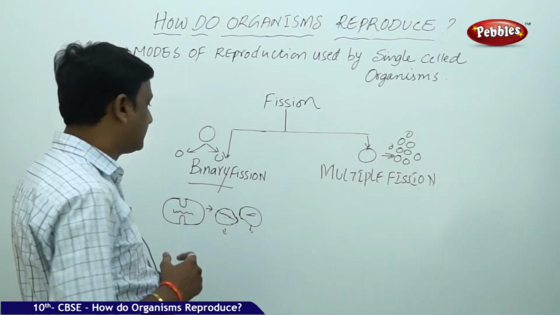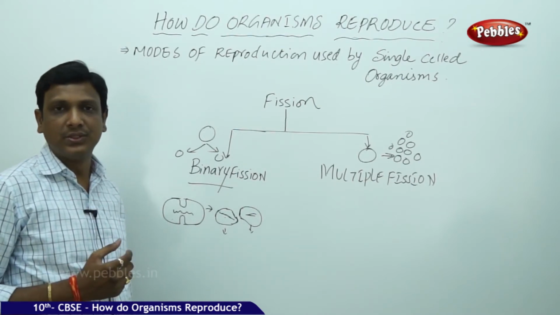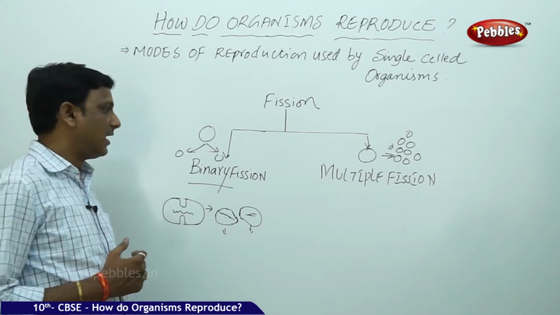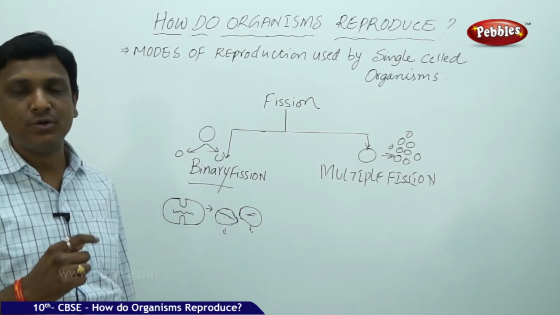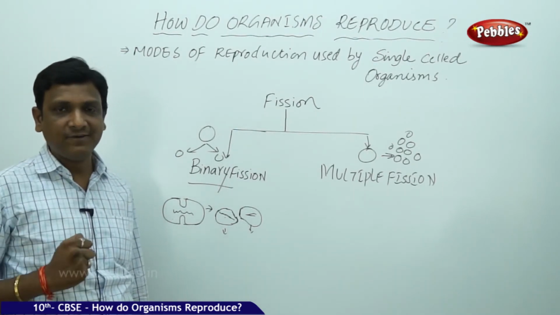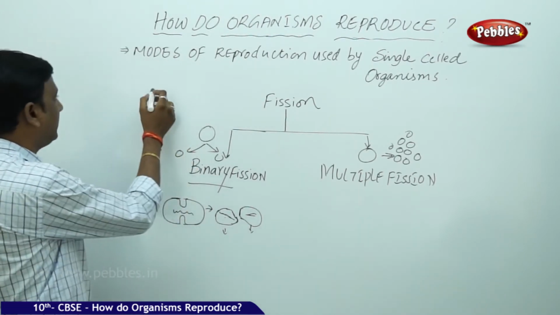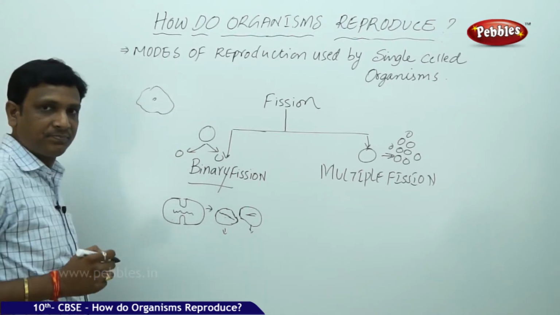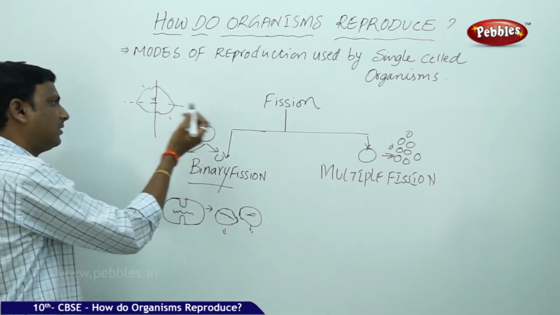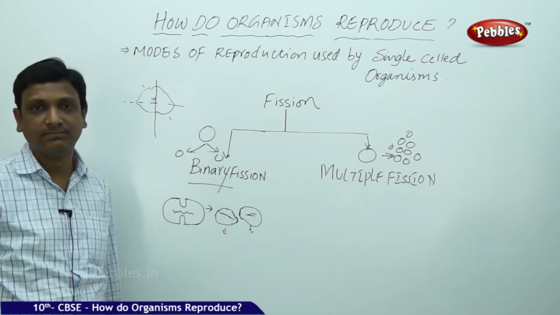We can take the example of amoeba. In case of amoeba also it splits into two. Amoeba binary fission we see, paramecium, euglena. And one more important point that we have to notice here is that in some of the organisms, this binary fission follows a specific orientation. For example, here is an organism called amoeba. If the amoeba splits at any orientation, any axis, the two daughter cells can easily form because the amoeba is not having any specific shape.